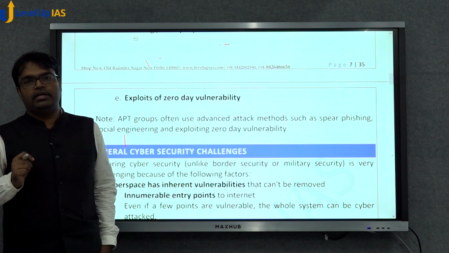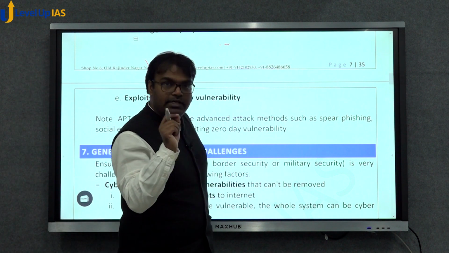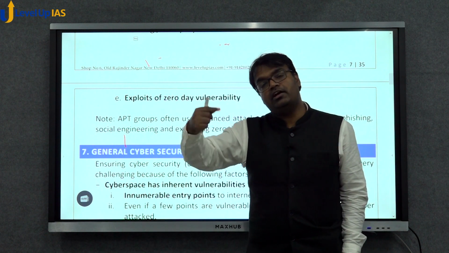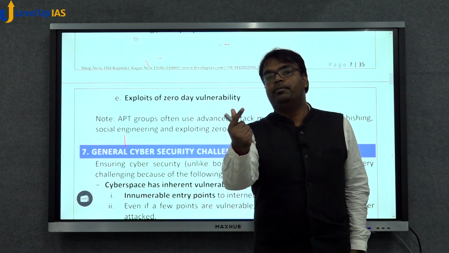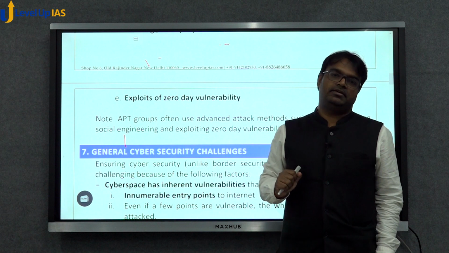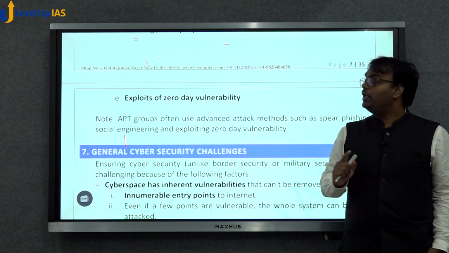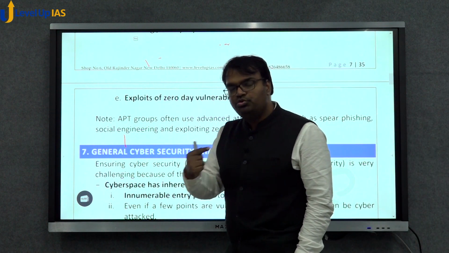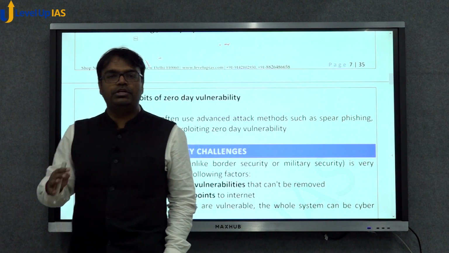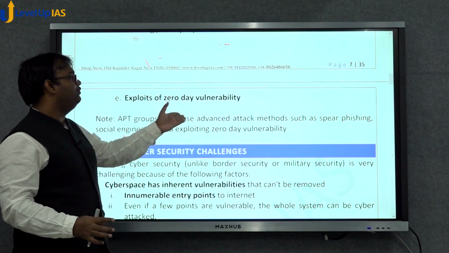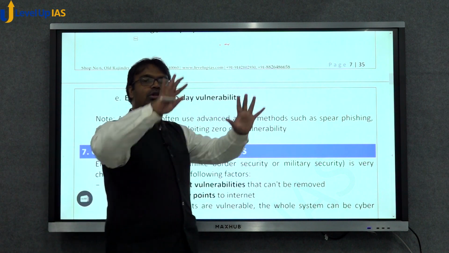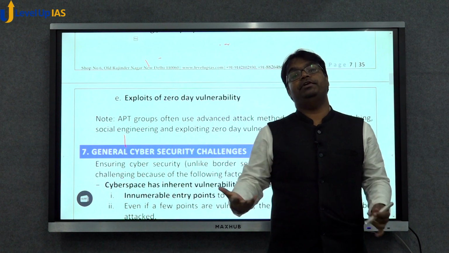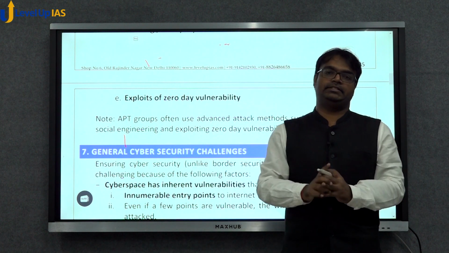Whenever a defect is identified in that operating system, the moment a defect is identified, that is day zero. Microsoft will start working on that defect and will very soon bring in the solution. But cyber attackers, hackers, will exploit this zero-day vulnerability as soon as possible, use that defect and penetrate into your computer. That is zero-day exploits of zero-day vulnerability. So all these things are different technical ways by which cyber attacks can take place.